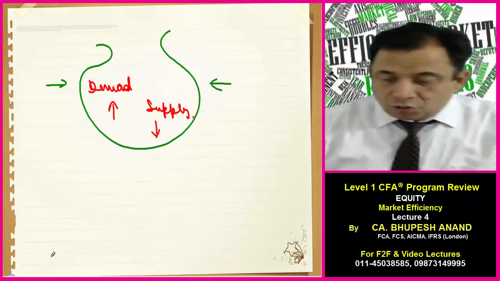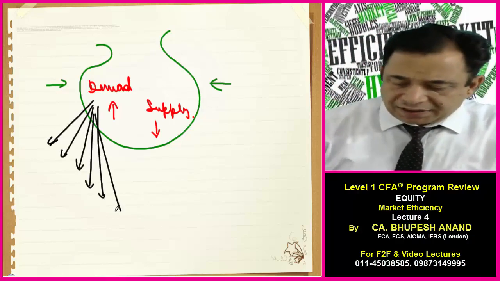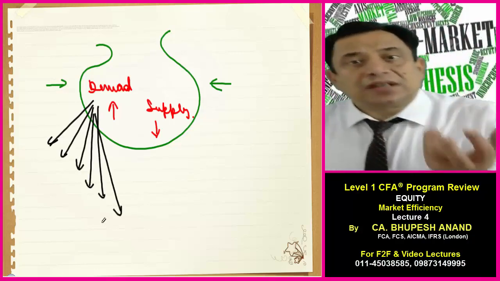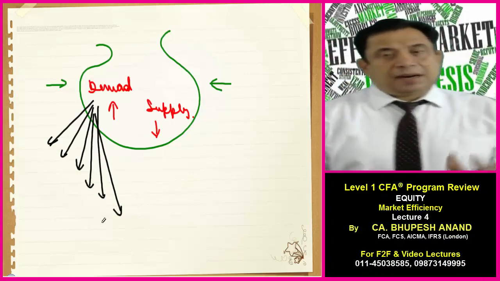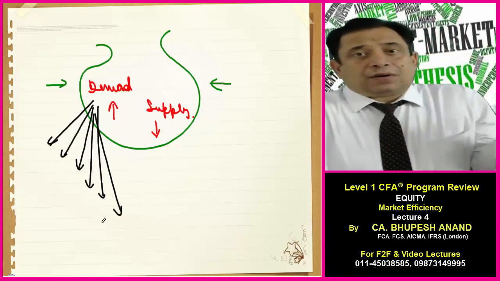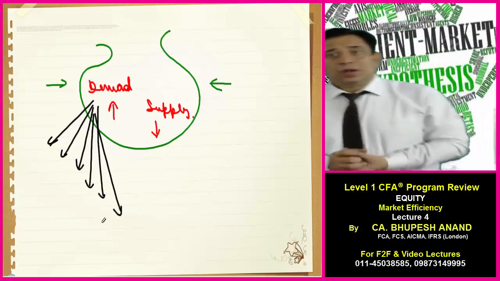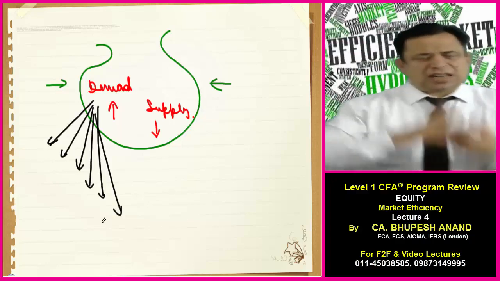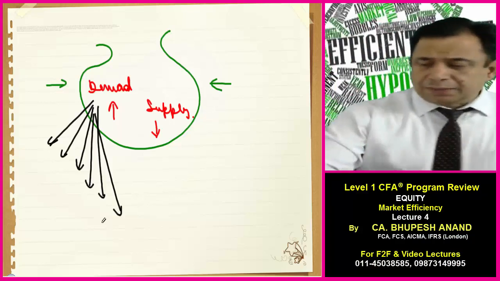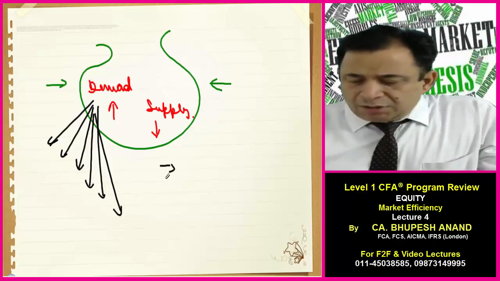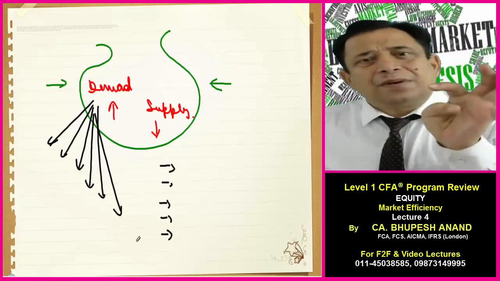Now, the point is, what are those factors with the help of which demand can be affected? What are those factors which can affect the demand? Why are people motivated to buy a particular security? Why is it so? It can be due to so many reasons. There are different reasons. Numerous lakhs of variables can be there. But in today's lecture, we will be discussing 3 or 4 major factors which help to create demand.